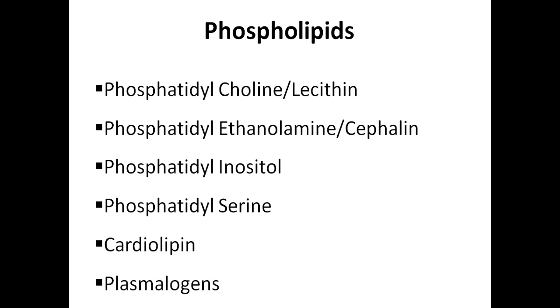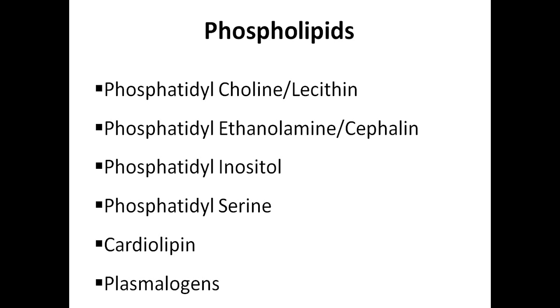We have different types of phospholipids. Examples of phospholipids, if you see, we have phosphatidylcholine, also called as lecithin. Then phosphatidylethanolamine, it is called as cephalin. Then phosphatidylinositol is another example of phospholipid.